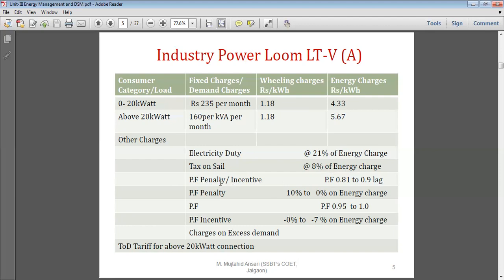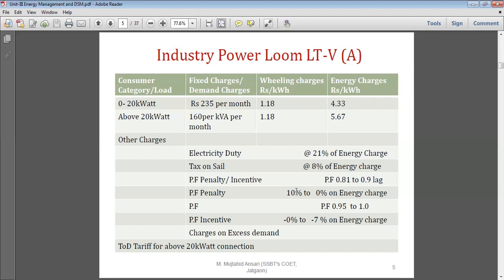Power factor incentive: nowadays kVAH billing is there, so the power factor incentive and power factor penalty are included in the kVAH billing, but we will consider here kVA billing, maximum demand billing. If the power factor is 0.8 to 0.9, then there is no penalty.